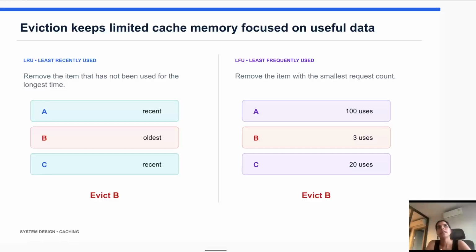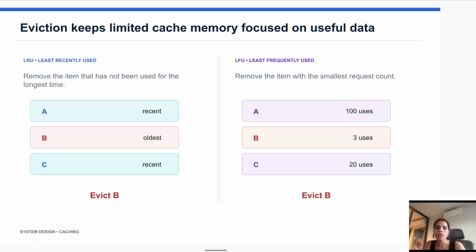When the cache is full and we need to write new data into it, we need to decide which data to keep, which data is older, or which data is least required and needs to be evicted from the cache. The whole process of evicting data from the cache is called cache eviction. There are two common ways to remove data from the cache. First is LRU and second is LFU.